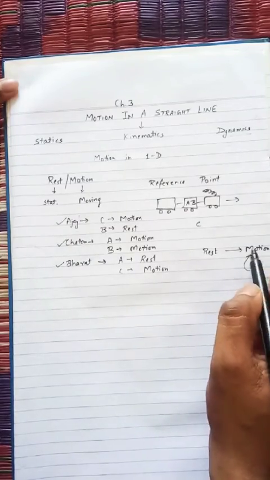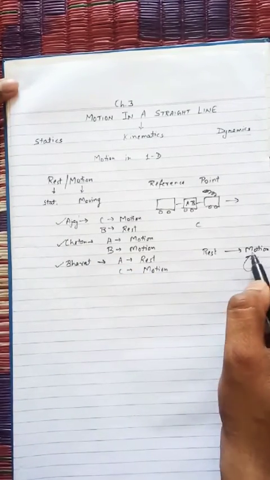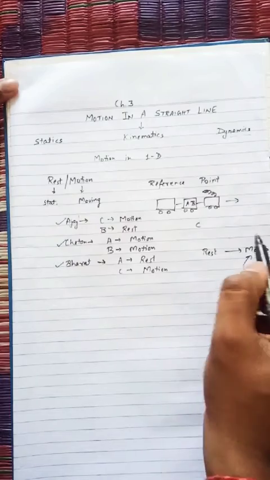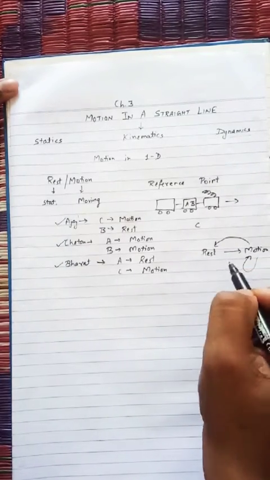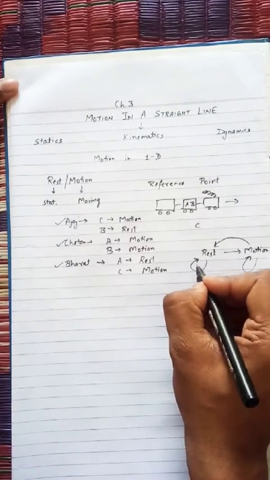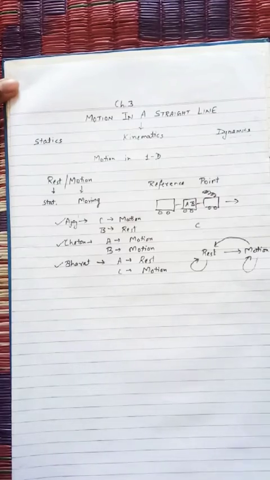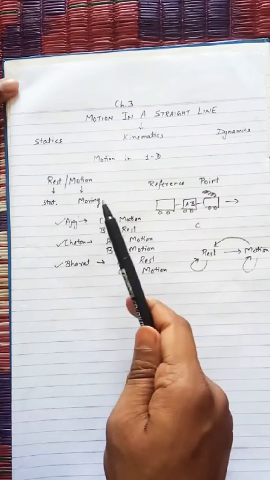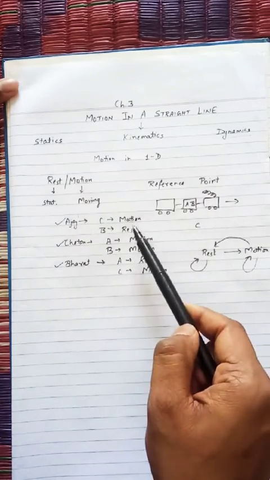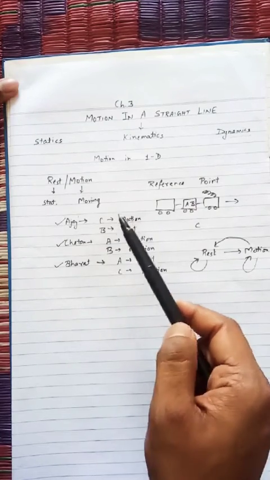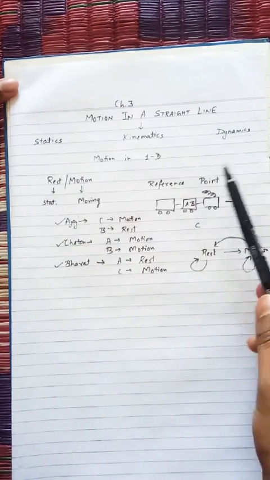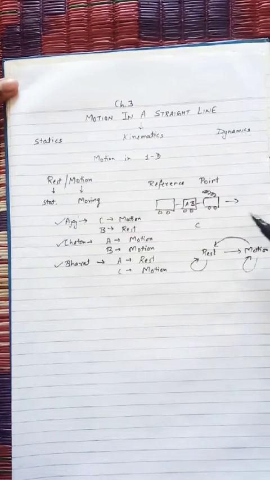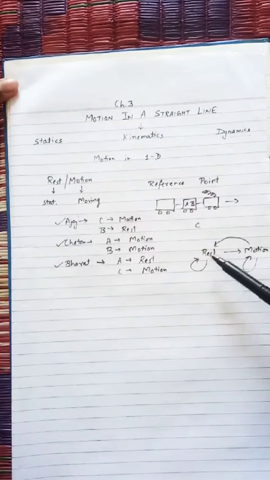So we can say when the reference point is changed, then motion remains in motion, or motion becomes rest, or rest remains at rest. So it is not necessary that if we change the reference point, then motion and rest will interchange. Sometimes rest becomes motion, or motion becomes rest, or rest remains at rest, or motion remains in motion.